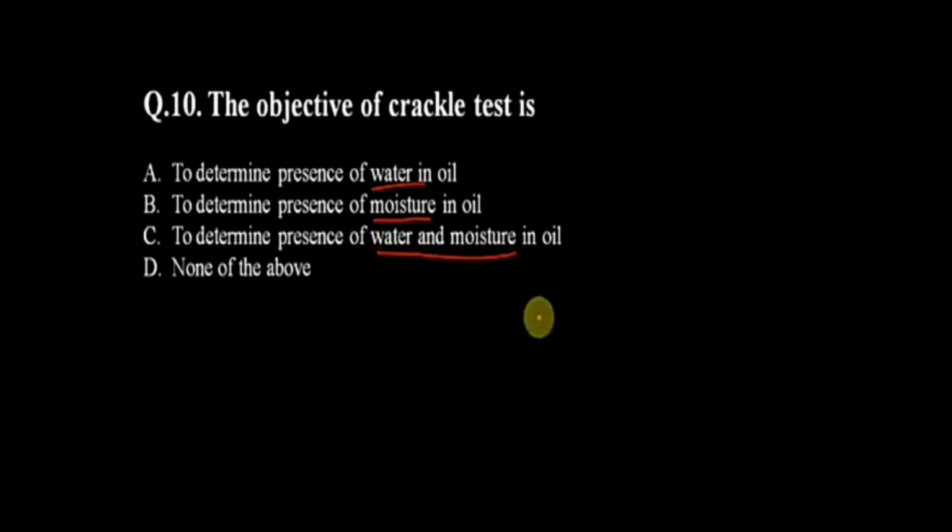Question number 10 is: the objective of the crackle test is? Options are A, to determine presence of water in oil; B, to determine presence of moisture in oil; C, to determine presence of water and moisture in oil; D, none of the above. Our correct answer is option C. The objective of the crackle test is to determine the presence of water and moisture in oil.